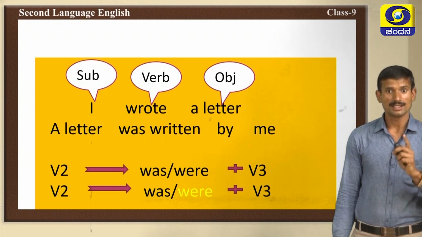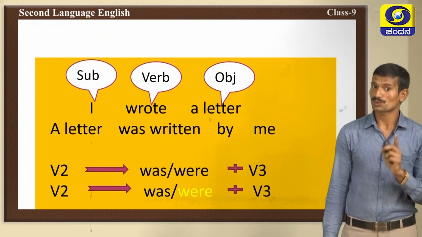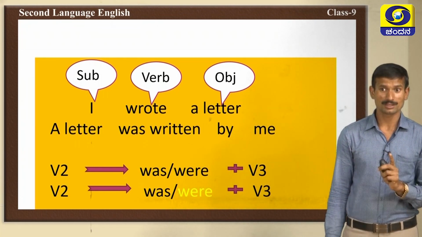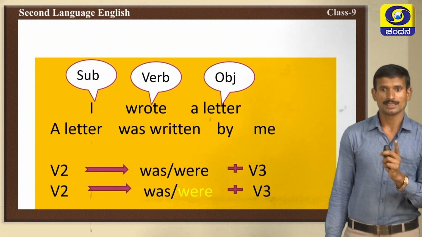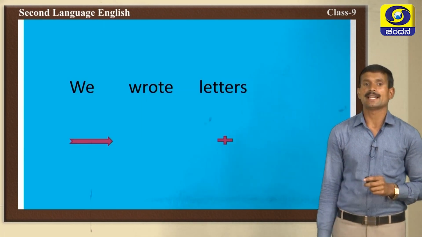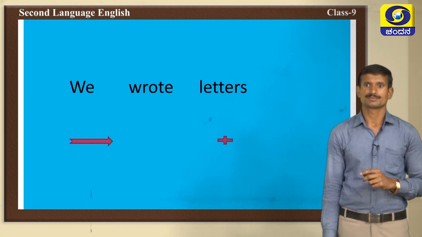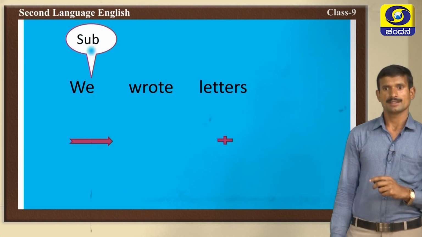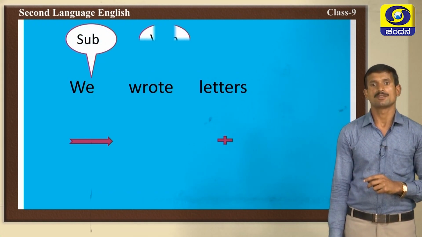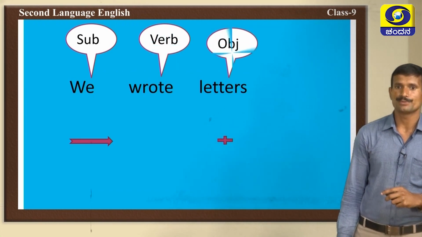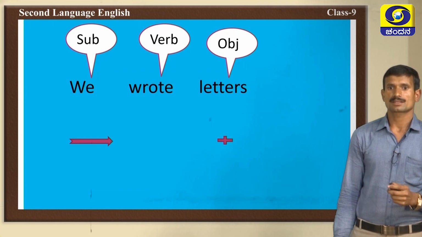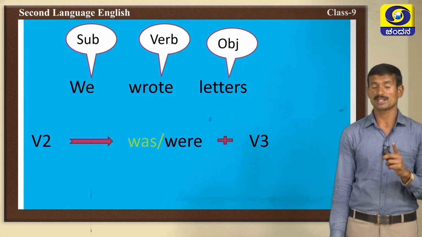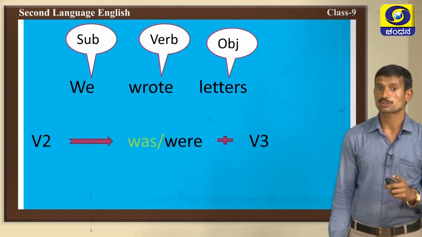Why? It is because a letter is singular. So, we have used was only. If it is plural form, we should use were only. Very good. Then we should use the verb 3 form. Then, we wrote letters. This is the example. Now, subject is we, wrote is a verb, letters is an object. Now, change object into subject place, letters.